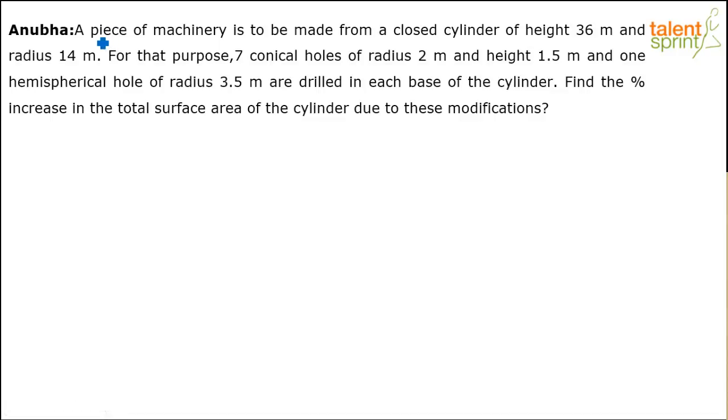Important points to be noted. We are trying to make a piece of machinery from a closed cylinder. Originally we have a cylinder, height is 36 meters and the radius is 14 meters. The purpose is to make a machinery.